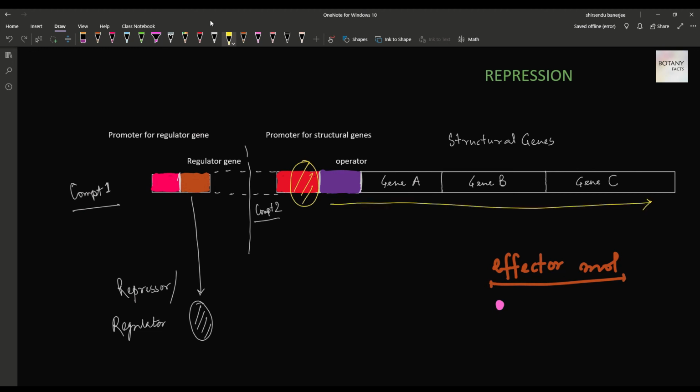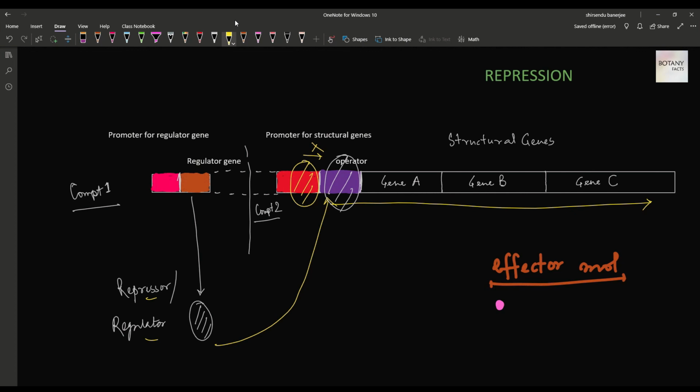Now, in case of repression, the genes are actively transcribed by the RNA polymerase, which continually transcribes the structural genes. Clear? Now, we need to stop the transcription of the genes by regulation. This process is called repression. So, for this, what can we do? Very easily, we can set the repressor or the regulator at the operator region and thereby block the RNA polymerase from transcribing, as the RNA polymerase is blocked from forward movement, and can't go forward past the operator and transcribe the structural genes. But here the regulator or repressor can't bind the operator region by itself.